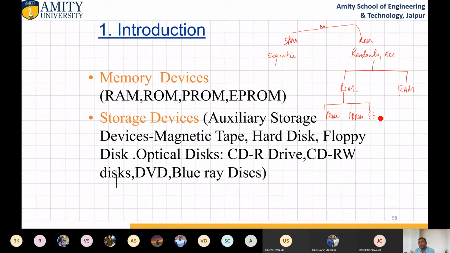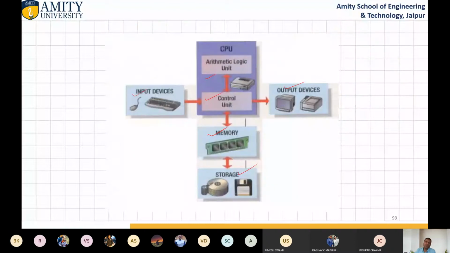It can be electrically erasable programmable ROM. Okay. Now come to storage devices, which includes auxiliary storage devices, magnetic tape, hard disk, floppy disk, etc. So these are the different storage devices, and the top one is the memory devices. Here, if we see once again von Neumann architecture, it shows CPU, control unit, output devices, input devices, memory, and storage. Fine.